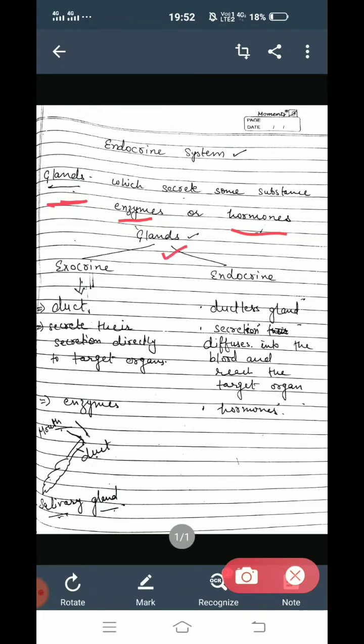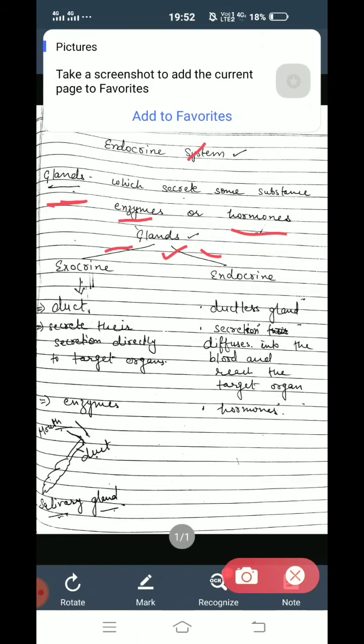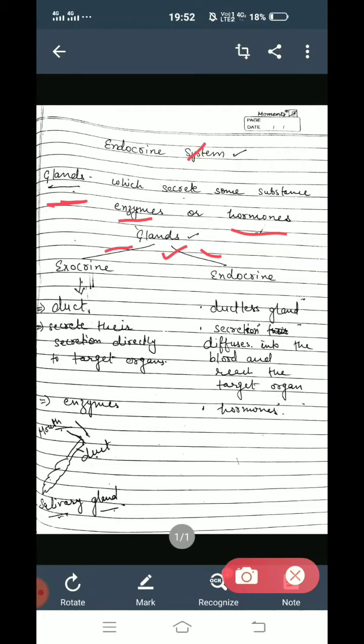Glands are further of two types: exocrine and endocrine. An exocrine gland is one which has a duct. It secretes its secretion directly to the target organ. What do they secrete? They secrete enzymes, for example, the salivary gland.